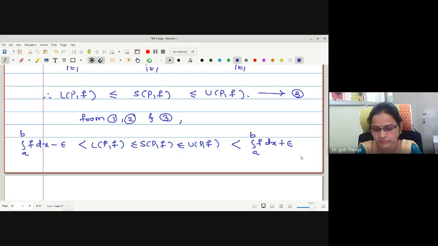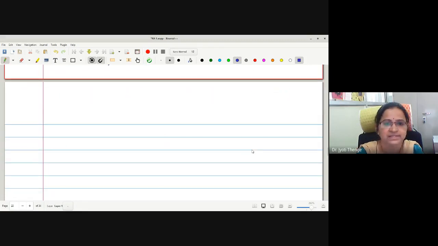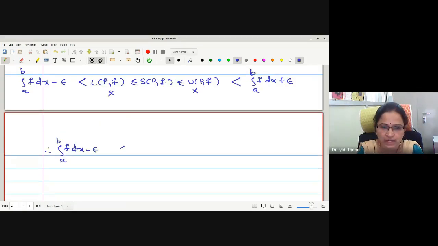Now I will remove LPF and UPF because I want to concentrate on SPF simply. Therefore, in the next line I will write the integral of f dx minus epsilon less than SPF less than the integral of f dx plus epsilon.